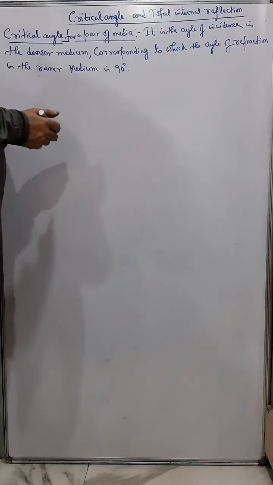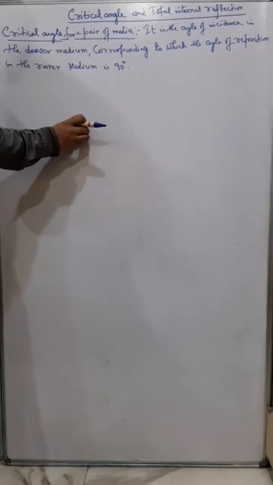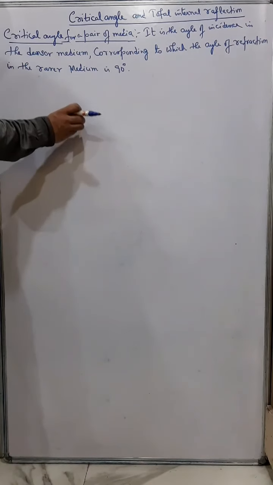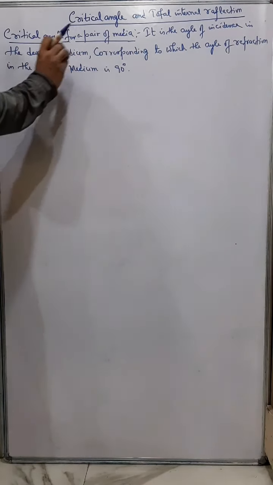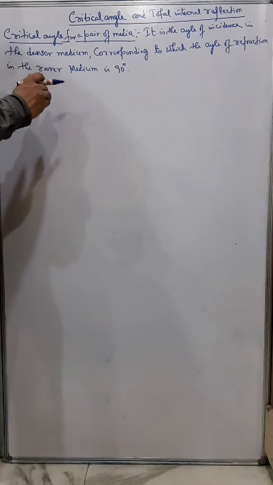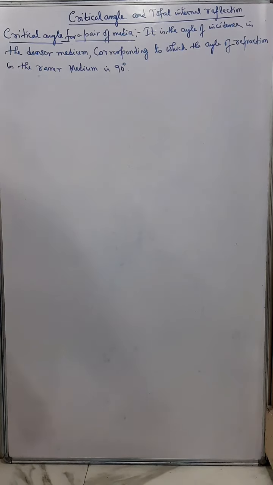It is the angle of incidence in the denser medium corresponding to which the angle of refraction in the rarer medium is 90 degrees. That means it is such an angle of incidence, but in the denser medium, such that the angle of refraction in the rarer medium will be equal to 90 degrees.